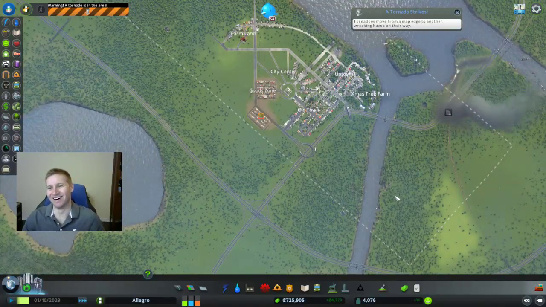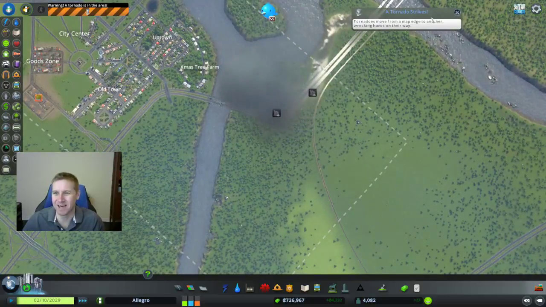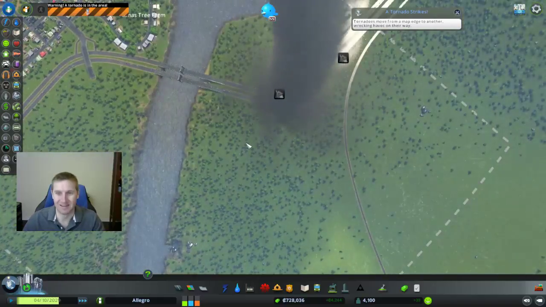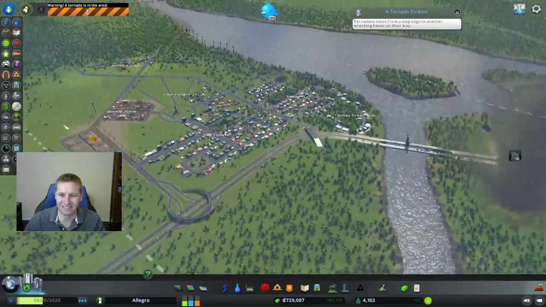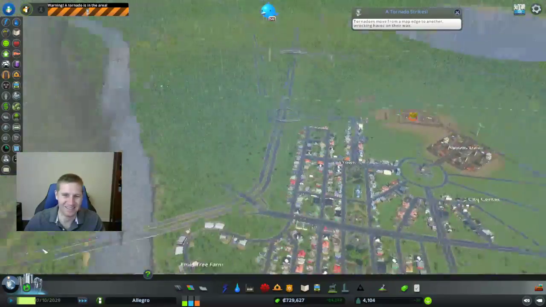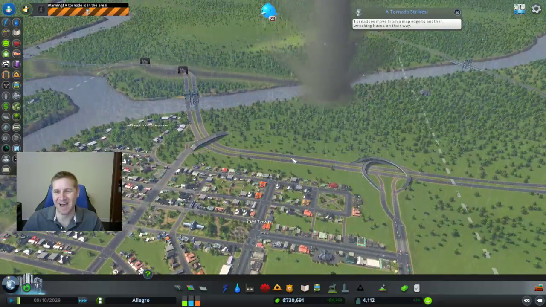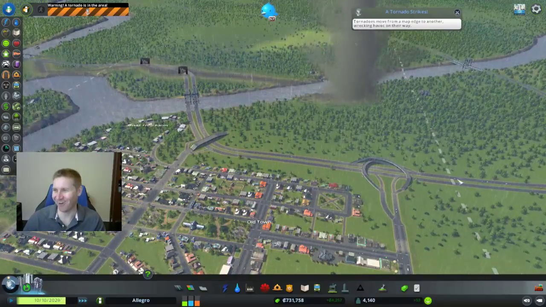It says tornadoes move from one map edge to another. Oh my gosh. This is awful. Oh, well, man, I really lucked out here because I don't think this is going to hit my city at all.